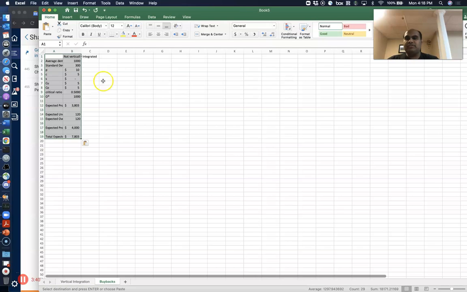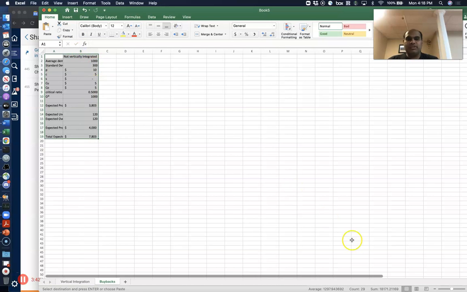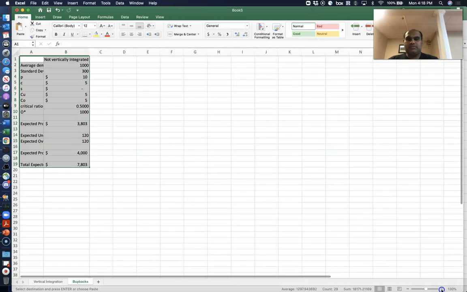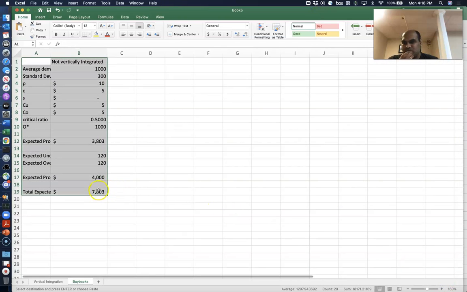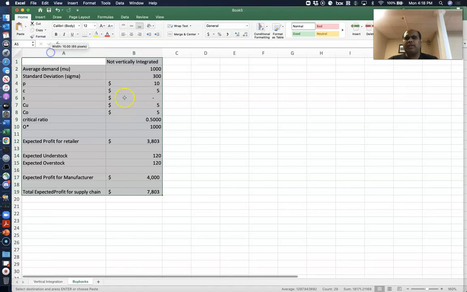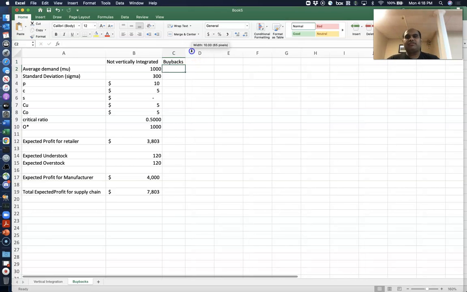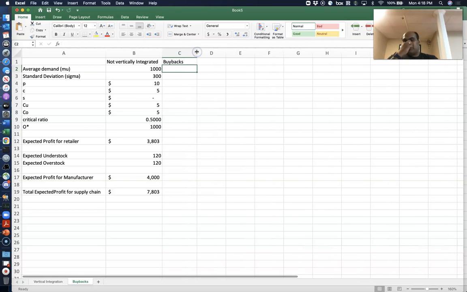So I'm going to leave this piece as it is. So the first piece where nothing is vertically integrated, let's keep it as it is. This is how much money they expect to make if nothing is vertically integrated. Now here we'll look at the buybacks case, right? So the manufacturer is letting the retailer send some of the inventory back.